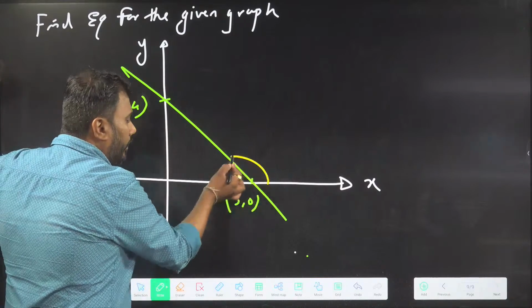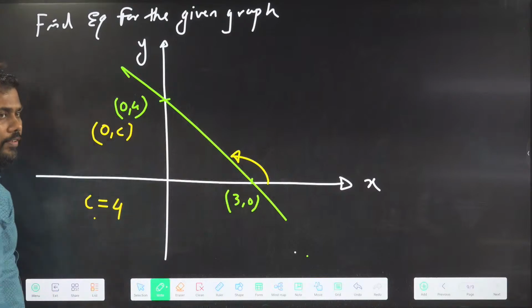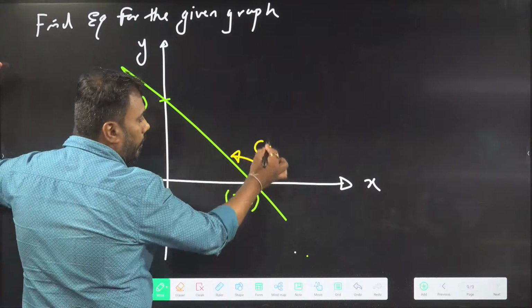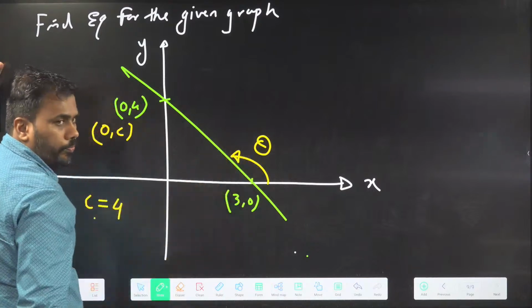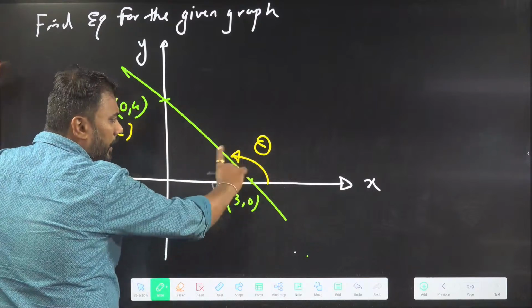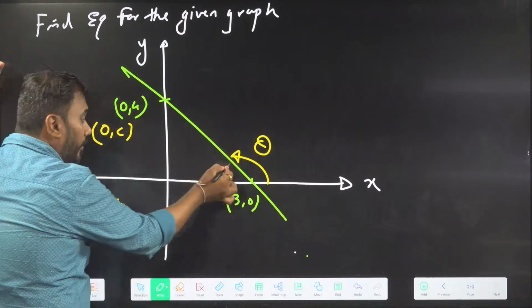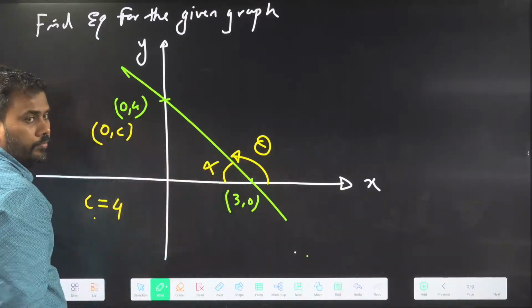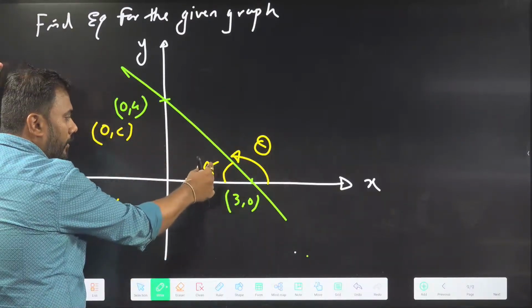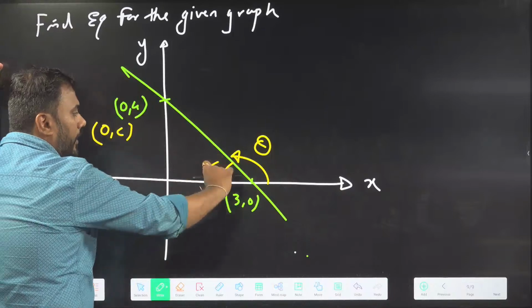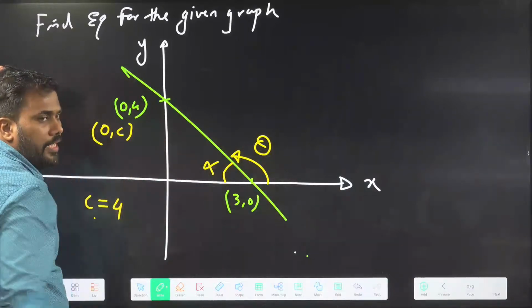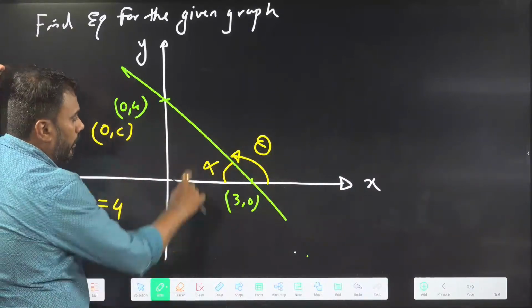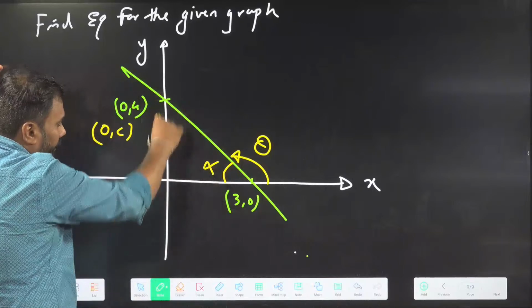And the angle of the line with the positive direction of the x-axis, tan of that angle is called slope. Can we find tan of this angle easily? No. But we can find tan of this other angle easily. If I take this angle as alpha, which is nothing but 180 minus theta, tan of that can be calculated easily.